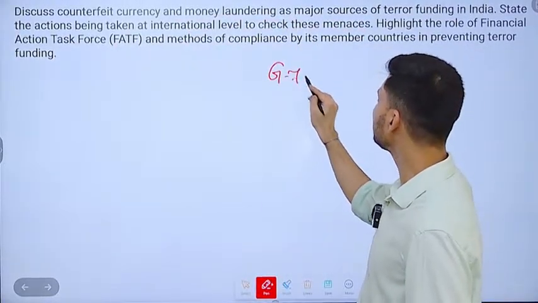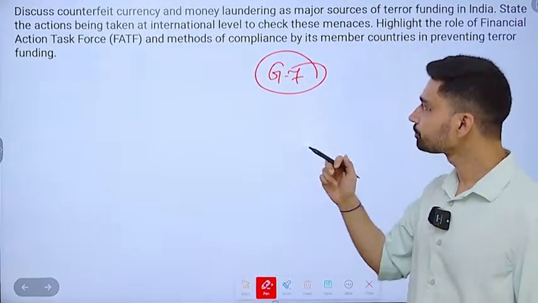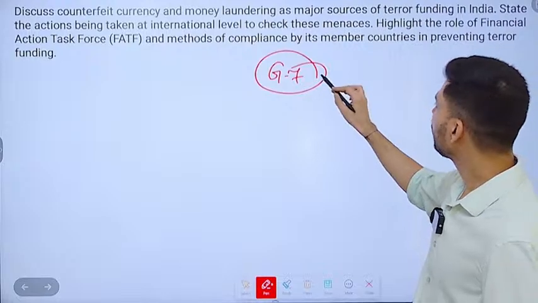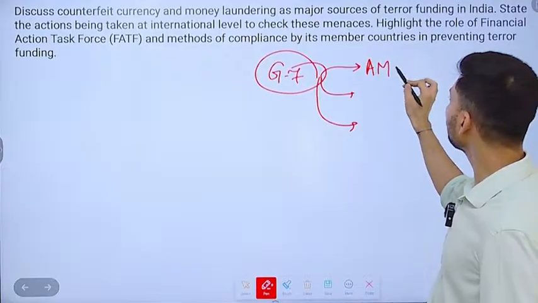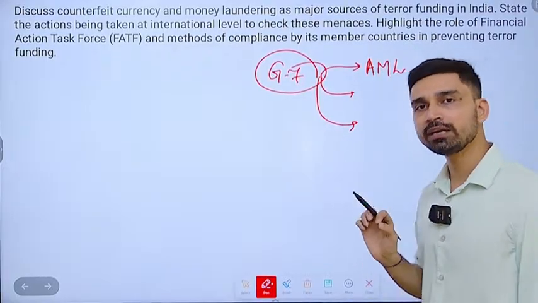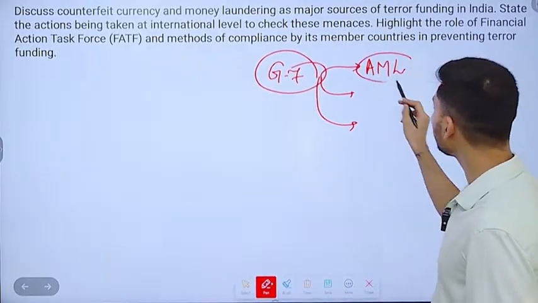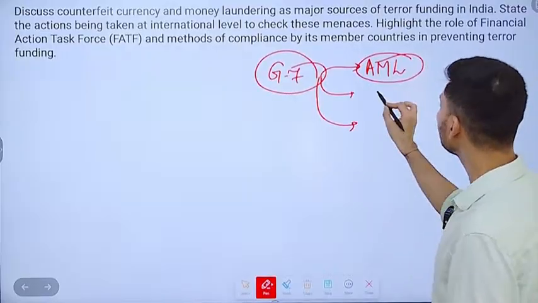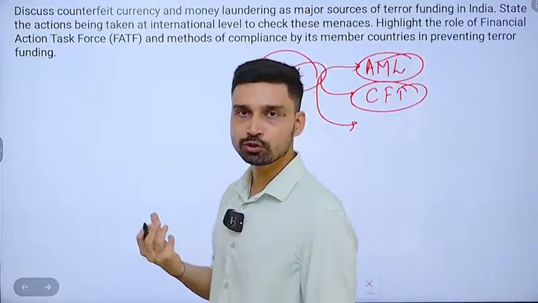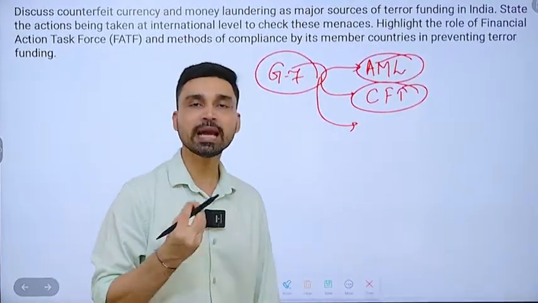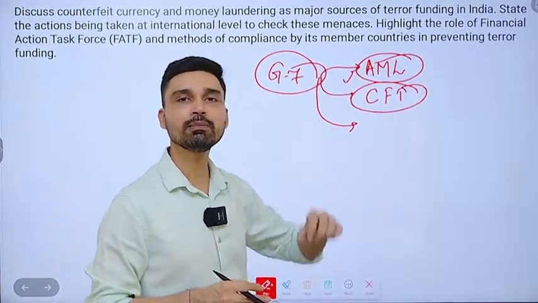So FATF was created by G7 countries to tackle the menace of terror financing, right? So highlight the role of FATF. It plays a very crucial role because it comes up with the AML norms, anti-money laundering norms, that each and every country has to fulfill. The legislation and the country's policy should be as per the AML provisions. It also talks about CFT, combating the financing of terrorism, so prohibiting it is also one of the major aspects here. FATF also helps countries in framing policies and guidelines in congruence with global anti-money laundering measures.